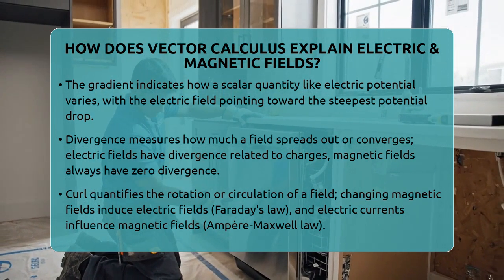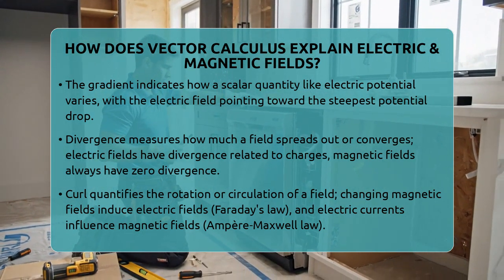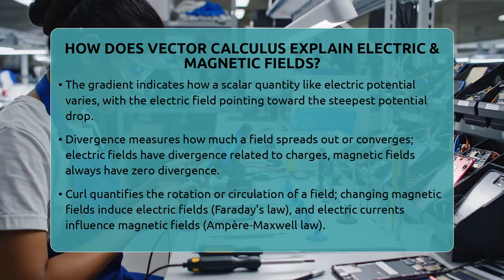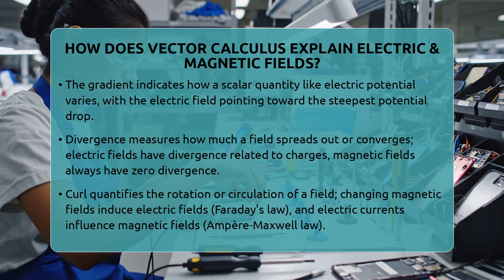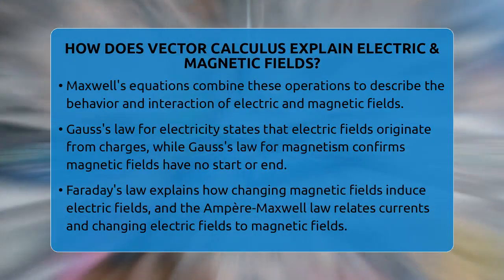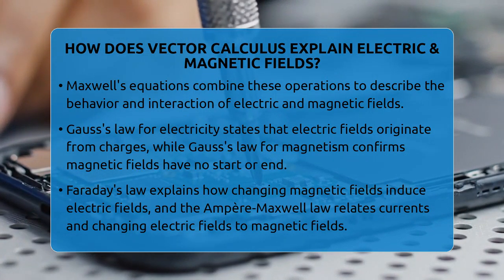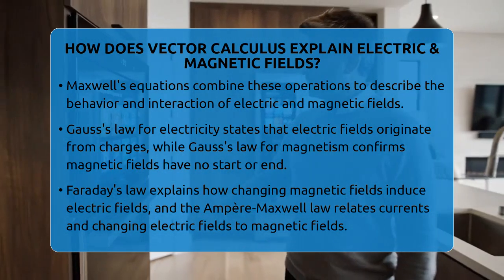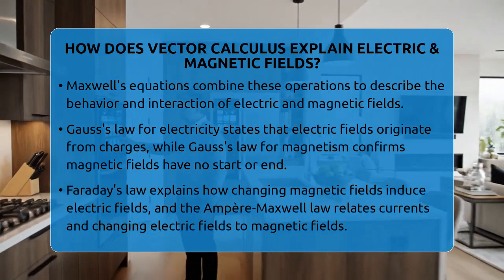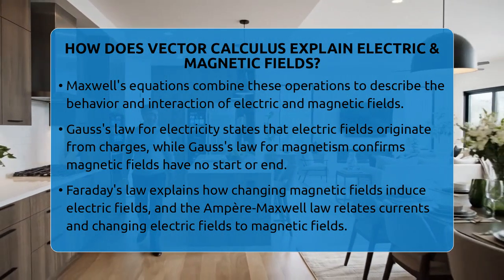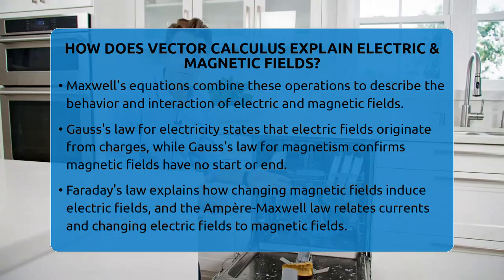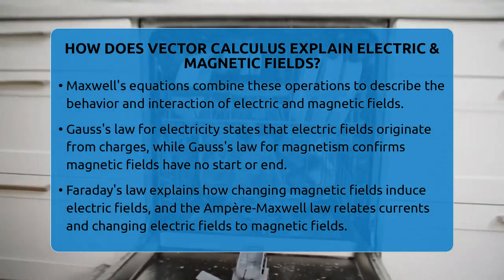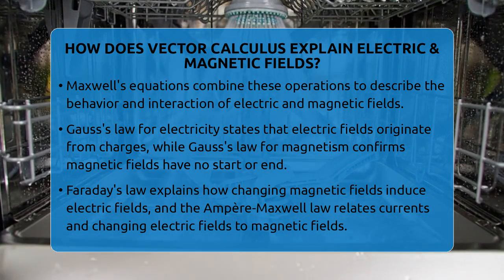Similarly, the curl of the magnetic field relates to electric currents and changing electric fields, as explained by the Ampere-Maxwell law. All these operations come together in Maxwell's equations, which are the foundation of classical electromagnetism. These equations use vector calculus to describe how electric and magnetic fields are generated by charges and currents, and how they influence each other over time.